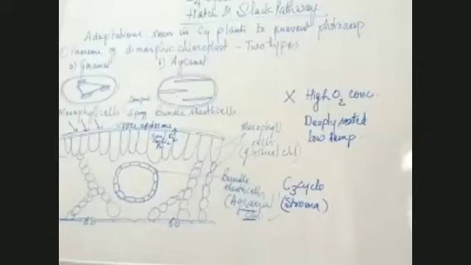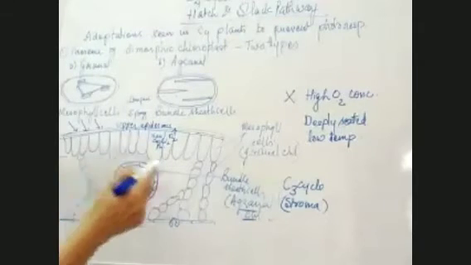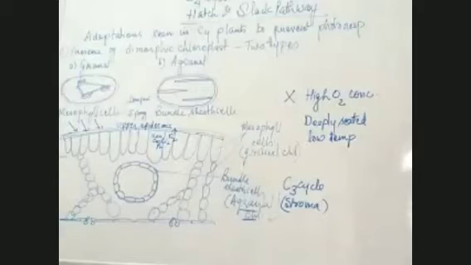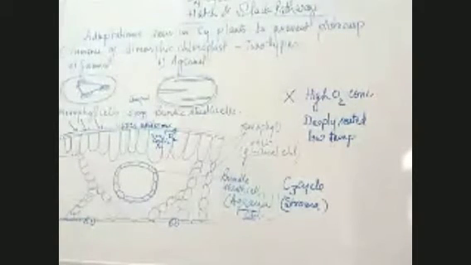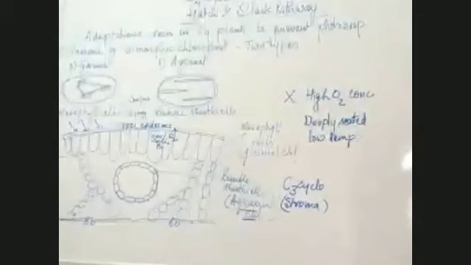There is no way that the concentration of oxygen increases in the bundle sheath cells. And second, because bundle sheath cells are deeply seated, the temperature there is low. So both the conditions are taken care of, whether it is high temperature or high O2 concentration.